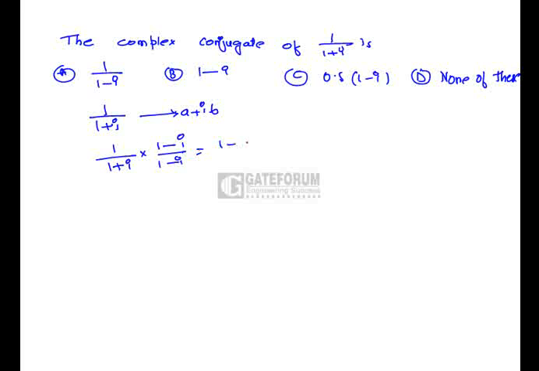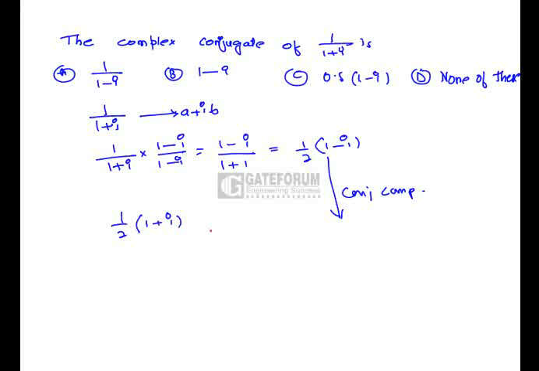So 1 into 1 minus i is 1 minus i, by 1 plus... We know that i square is minus 1, so this will become plus 1. So the given complex number is nothing but 1 by 2 times of 1 minus i. Now, the conjugate complex of this number is nothing but 1 by 2 times of 1 plus i, which can be written as 1 by 2 times of 1 plus i.